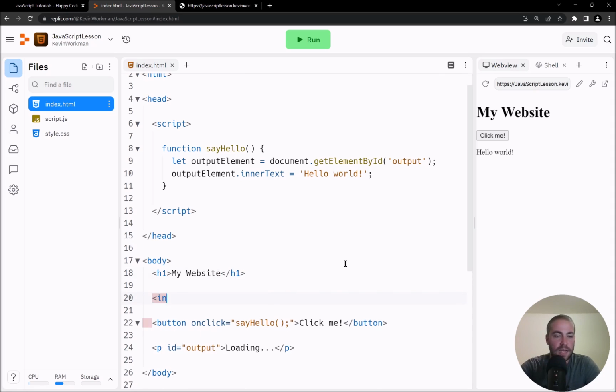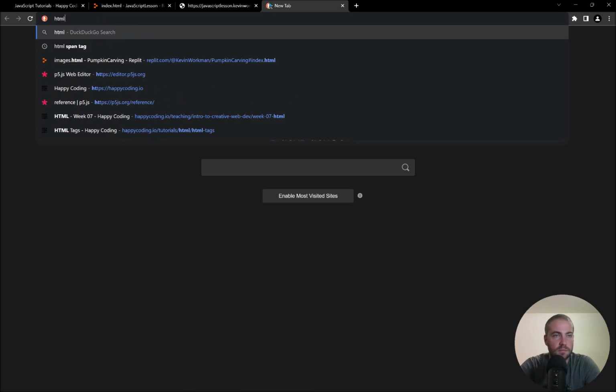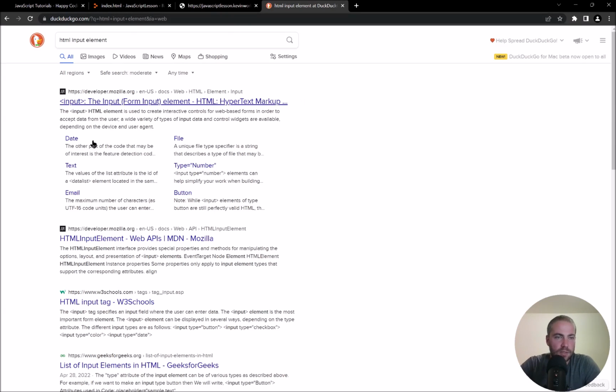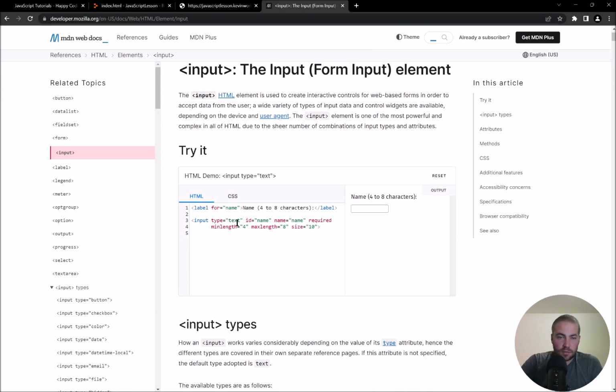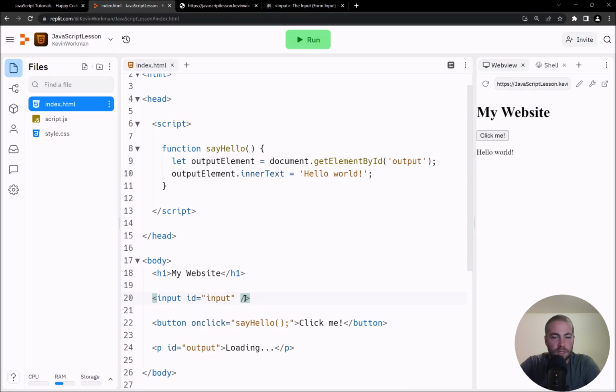So I can use the input tag in HTML, and I'm going to give it an ID. I'll just call it input. It's not super creative, but whatever. And I think it's a self-closing tag, so I'm going to do it that way. If I didn't know how to use the input tag, I would just go to my favorite search engine, type in HTML input element or input tag or something, and you'll get all kinds of information here. So it looks like it has all kinds of different attributes it can take, and yeah, it's self-closing. And actually, I think I don't even need that self-closing thing anymore.